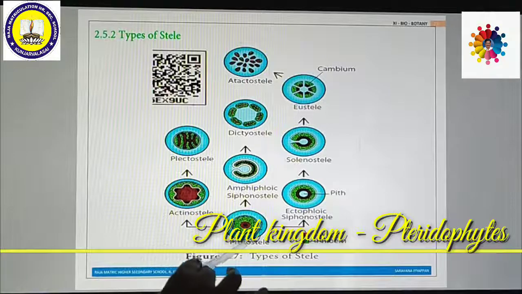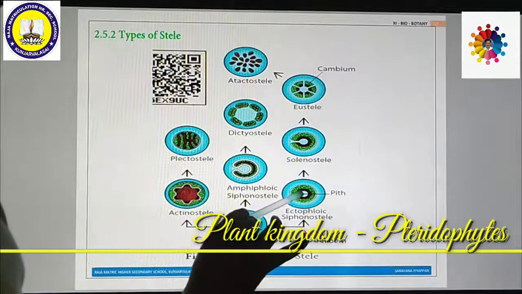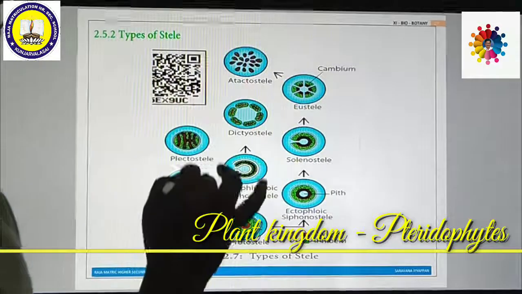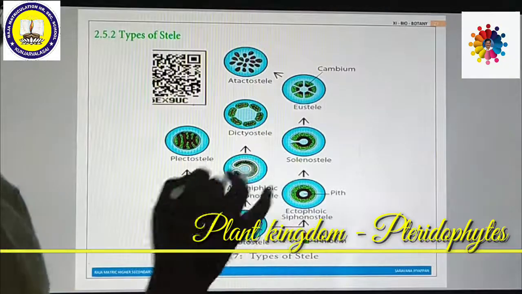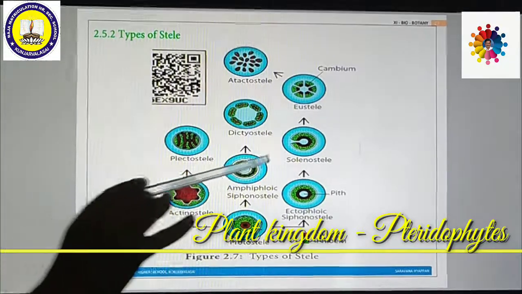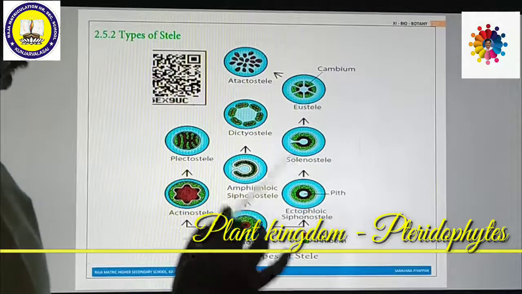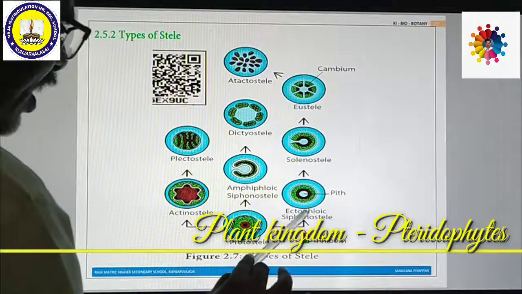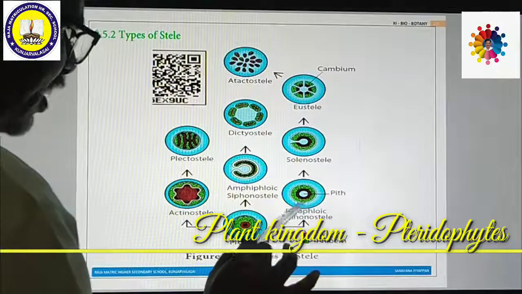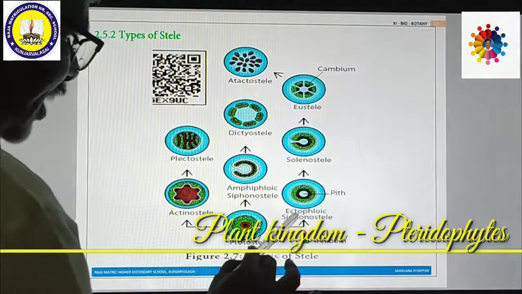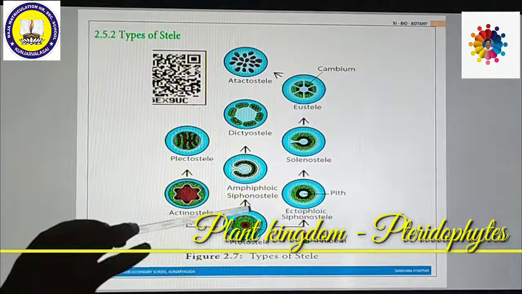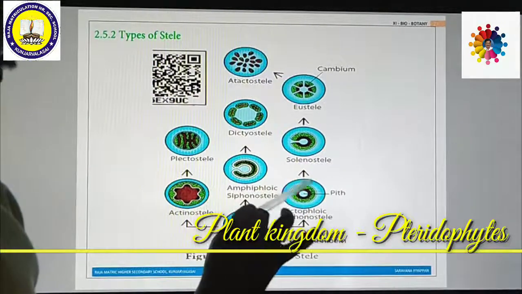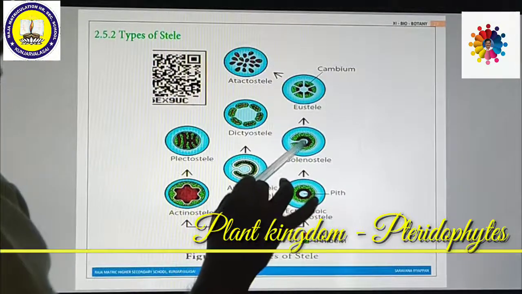As I said just now, if there is pith present at the center, then xylem is present around this pith. Then phloem surrounds the xylem, and this is called ectophloic siphonostele. Siphonostele means pith is present at the center. Ecto means outer, phloic means phloem. If phloem is present on the outer side, then this is called ectophloic siphonostele. Solenostele means if there is any break in this ectophloic siphonostele, this is called solenostele.